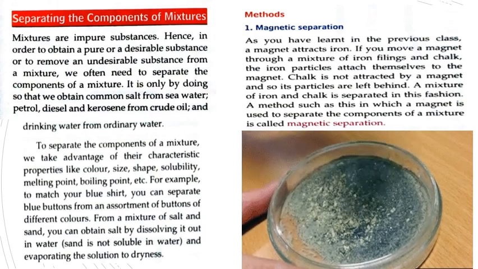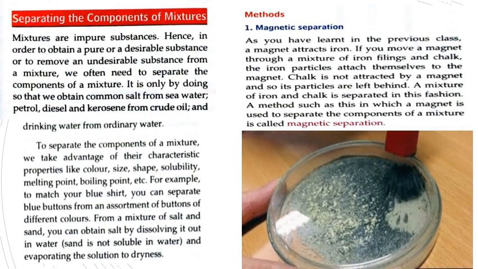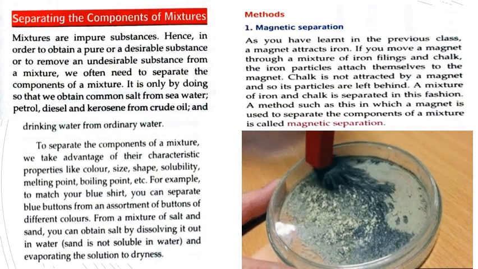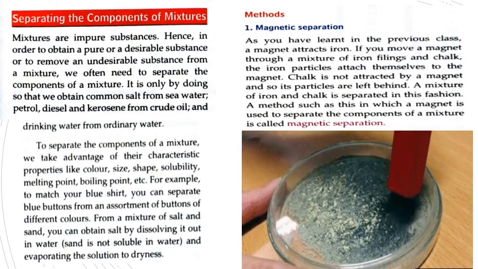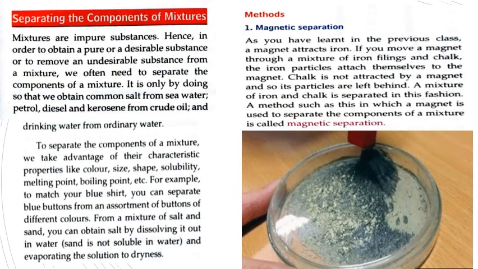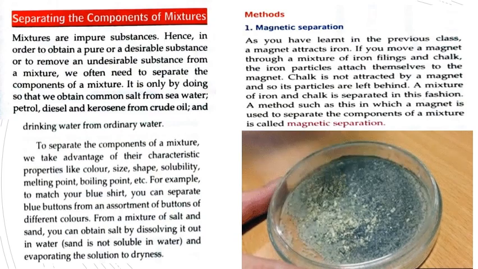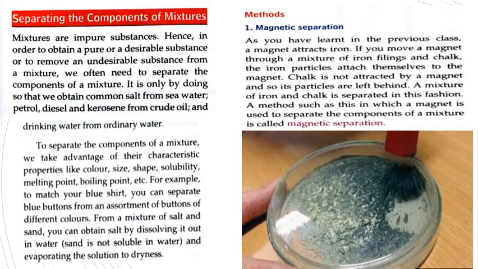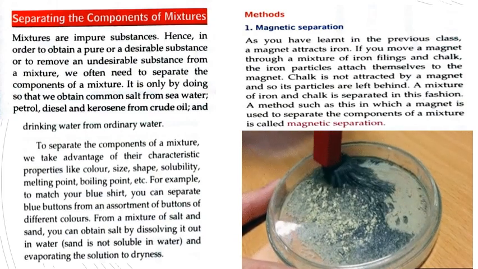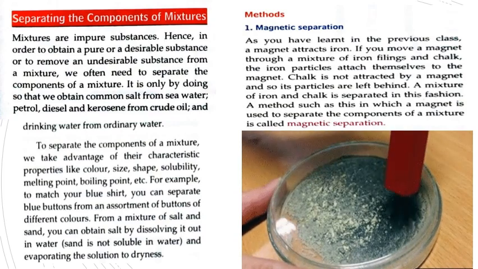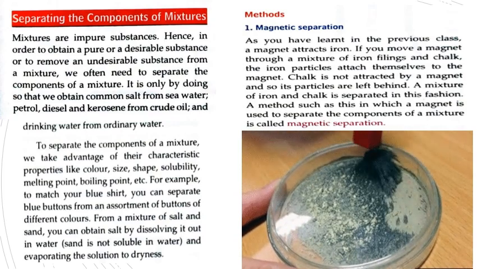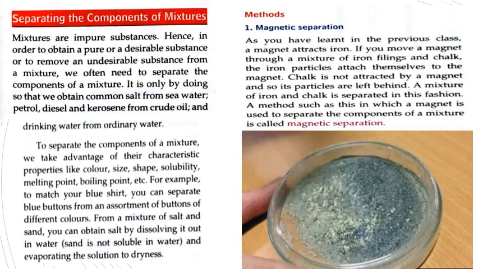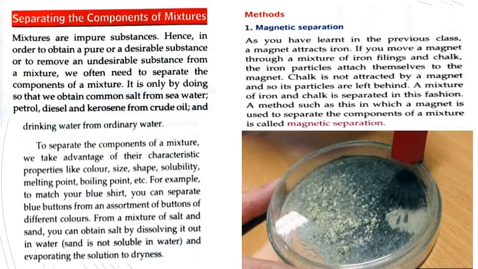To separate the components of a mixture, we take advantage of their characteristic properties like color, size, shape, etc. For example, to match a blue shirt, you can separate blue buttons from an assortment of buttons of different colors. From a mixture of salt and sand, you can obtain salt by dissolving it out in water. This process we will see. So you just read it over here. We will see how it works.